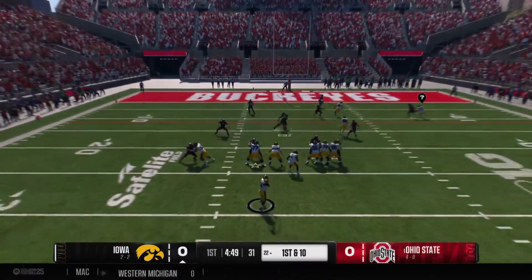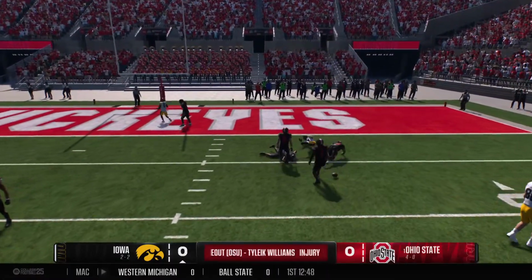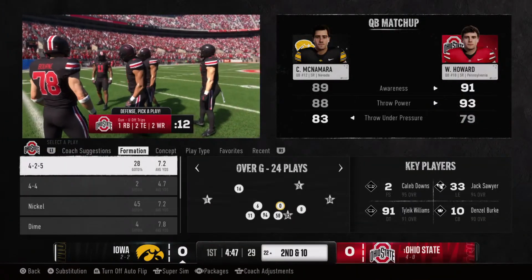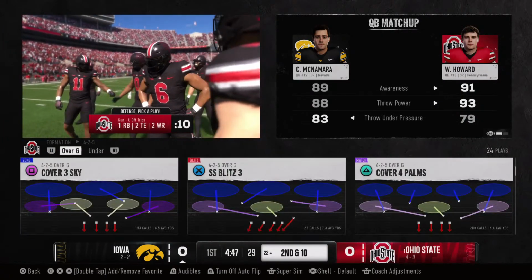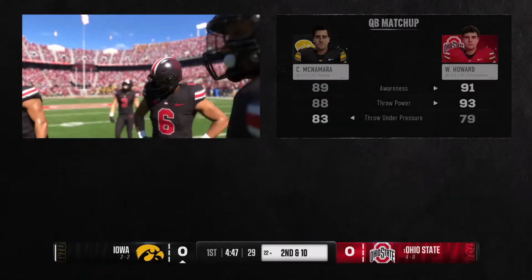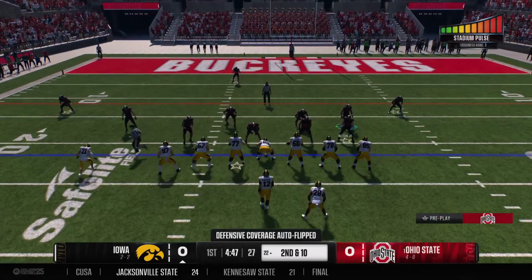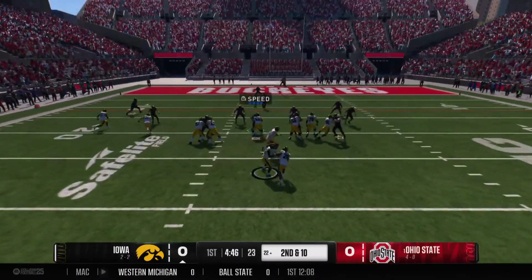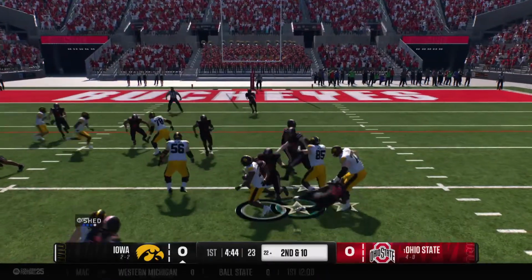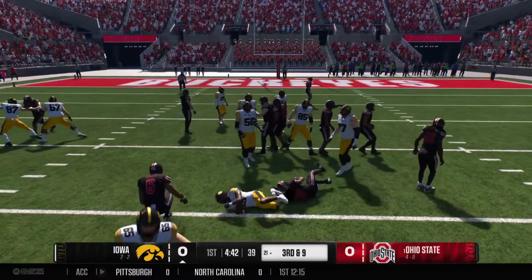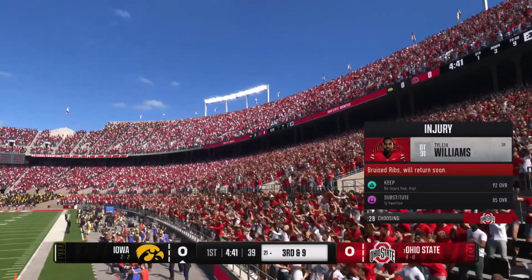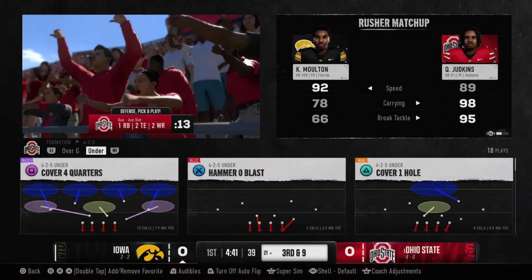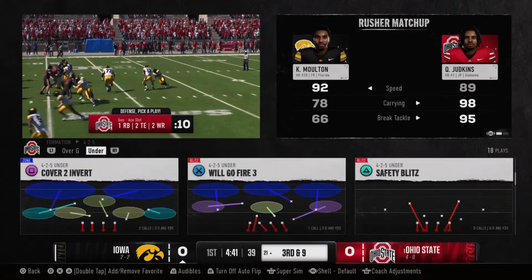Off the play fake on first down, wants to throw. And this senior quarterback was a little too bold there, and he's lucky he didn't get picked off throwing into double coverage. As a quarterback, this is going to be a very tough game. You're going up against one of the top 20 units in the entire country. They know who your primary target is. They're going to be keying on him just like they did last time, forcing the incompletion. And they pick up just one. It'll be 3rd and 9. All right, well, the offense here, they're trying to get this run game established. They obviously don't break off a long run there, but they're just trying to find their footing at this point.